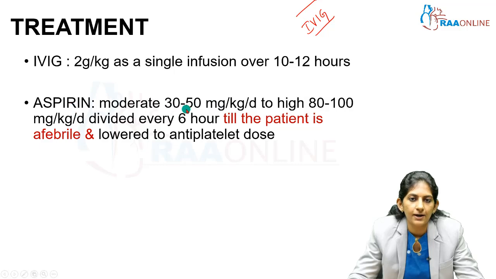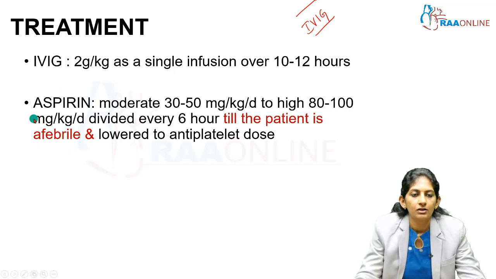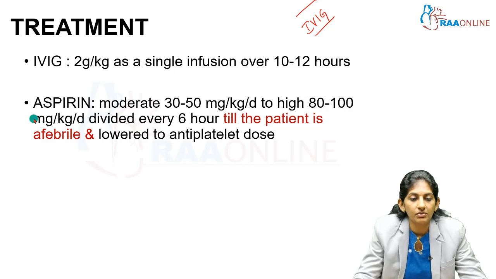So look at the dose. 50 mg per kg per day to 100 mg per kg per day, which is divided every 6 hours till the child is afebrile. So this is the starting dosage for a child with coronary involvement. So this aspirin is given, and once the patient becomes afebrile, we can lower it to the antiplatelet dose.